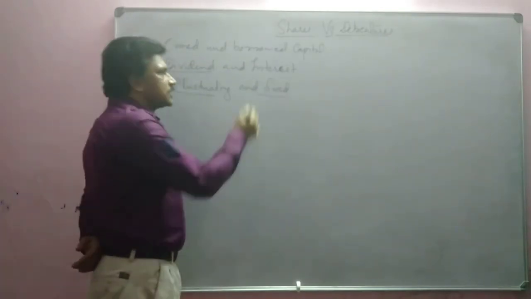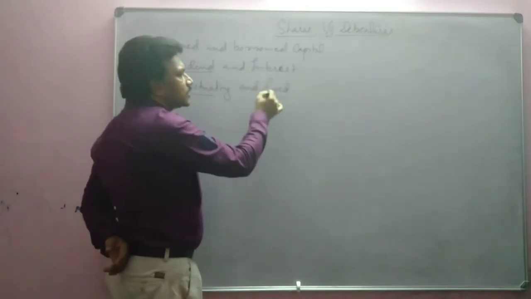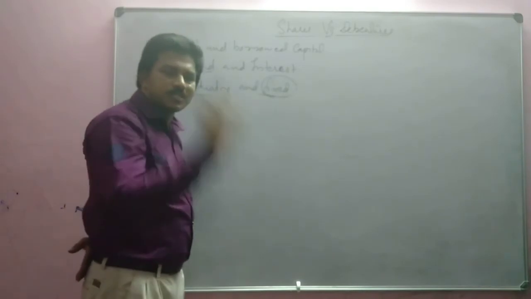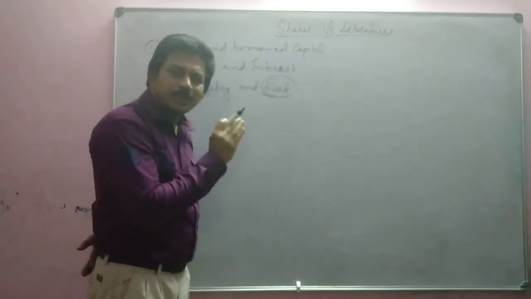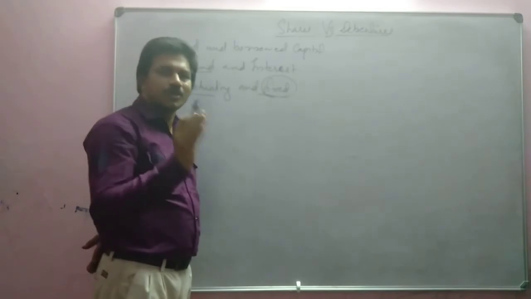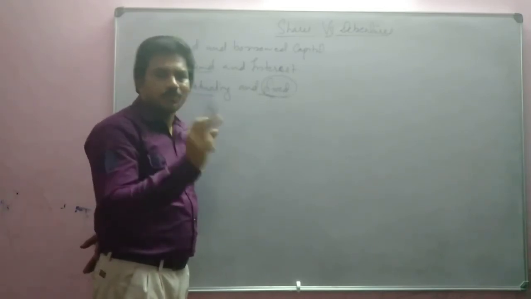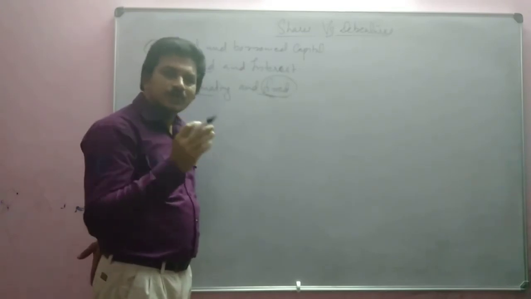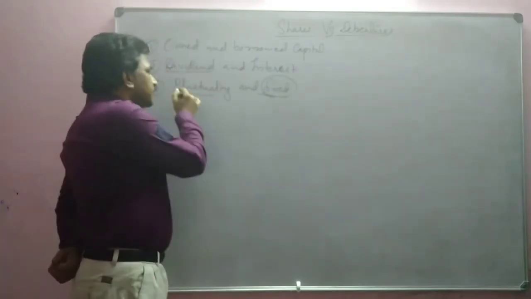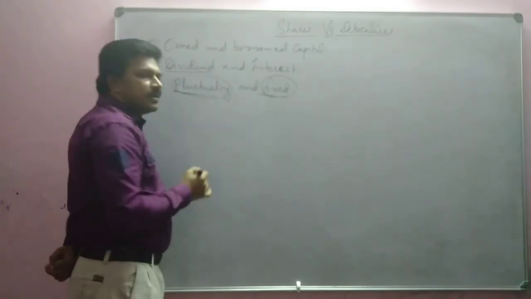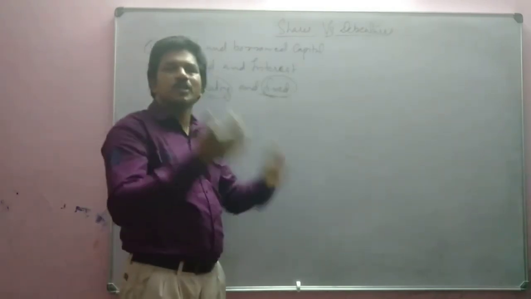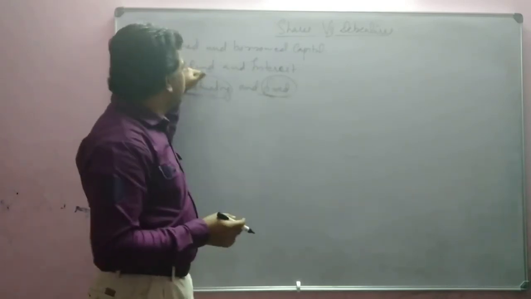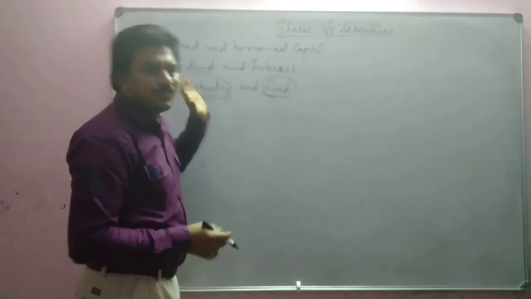Now only we told that interest given for the debenture is fixed, the 12% we have told. Every year, whether profit is there or not, the company has to pay 12% interest or 10%, whatever is promised, because it is borrowed money. In time we have to pay the return. But dividend is part of profit. If profit is more, dividend you will get more. If profit is less, dividend you will get less. So dividend is fluctuating and interest is fixed.